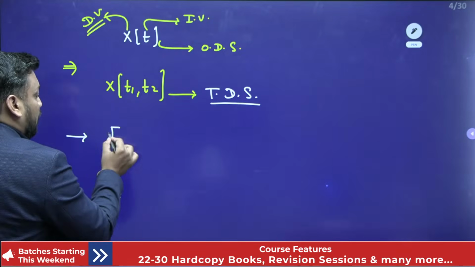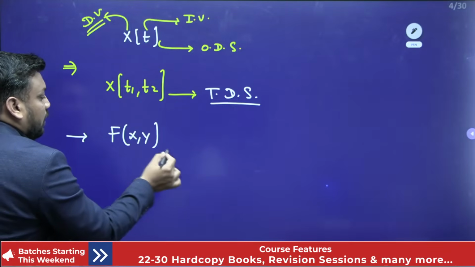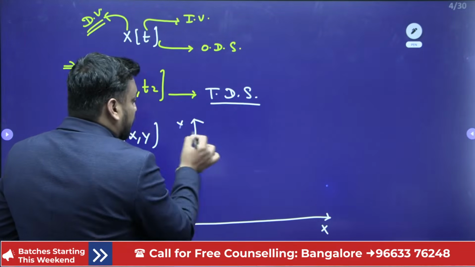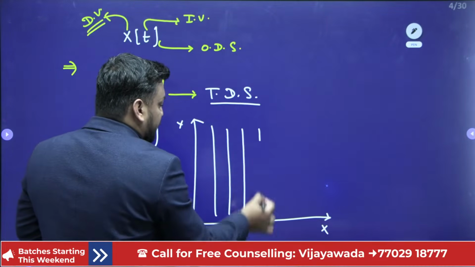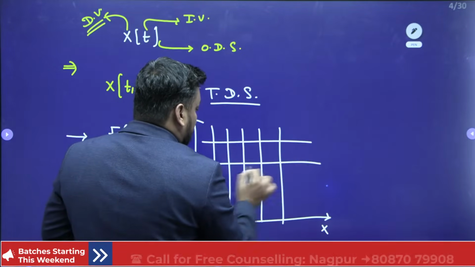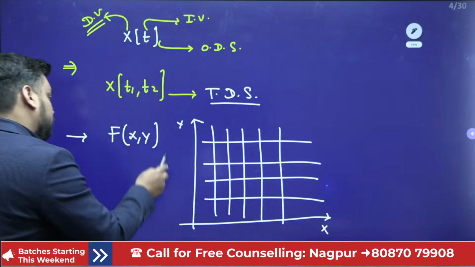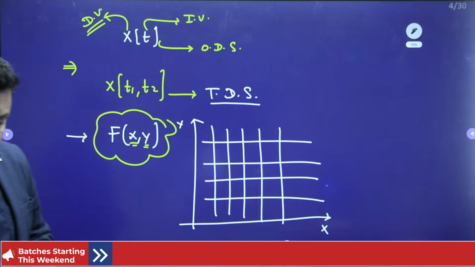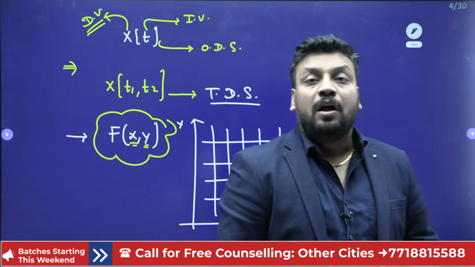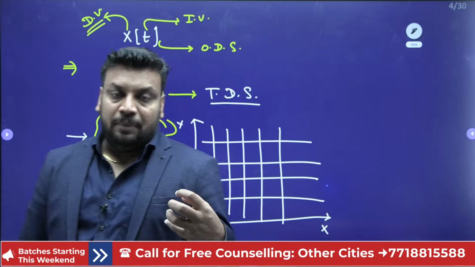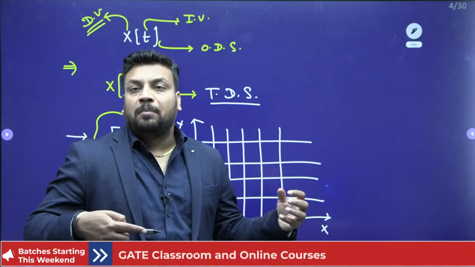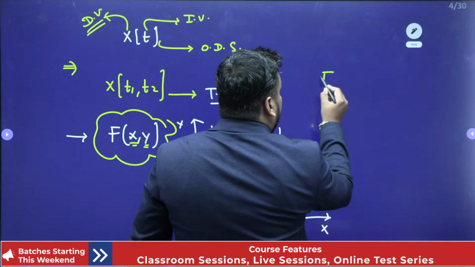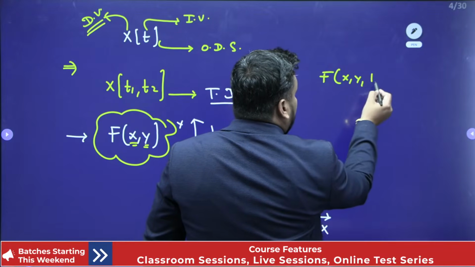If I talk about image signals f of x, y, the image signal is a two-dimensional signal, where in the image we have x-axis and y-axis. So two independent variables are required for the image signal. Similarly, for a video signal, x and y remain the same, and one more independent variable comes in, that is time. So for a video signal, the independent variables are x, y and t.